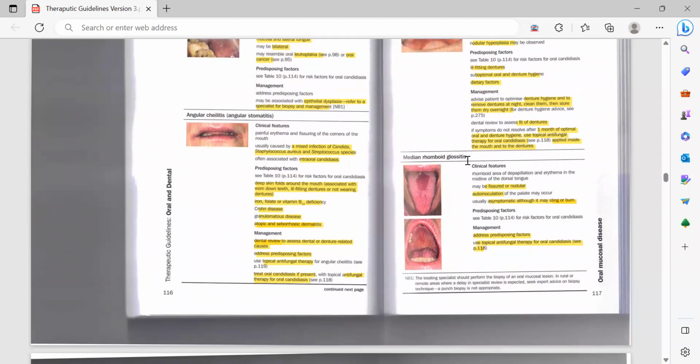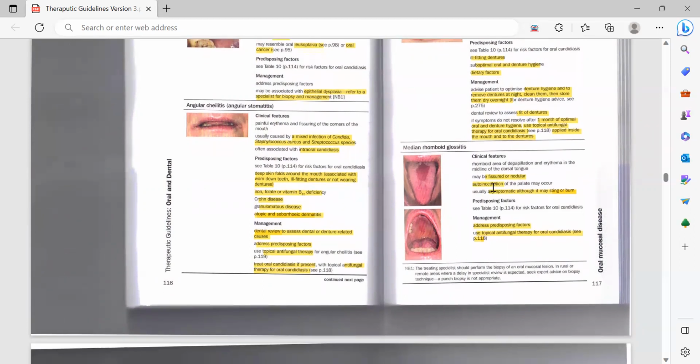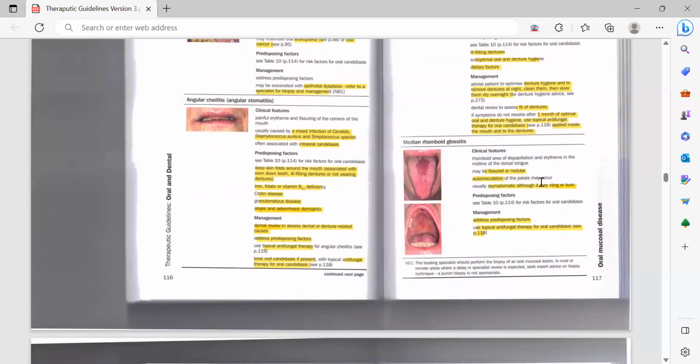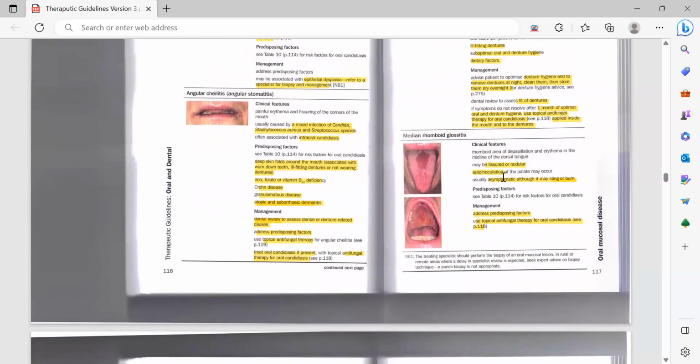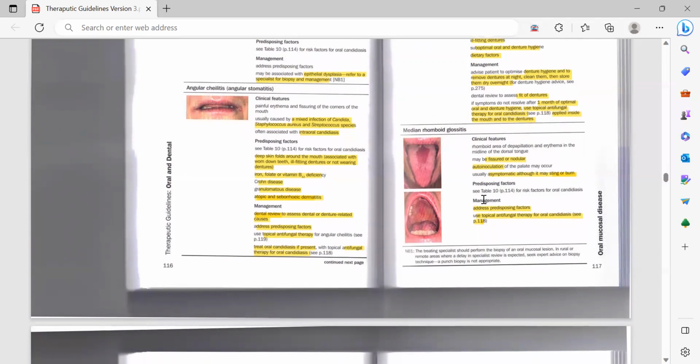Then median rhomboid glossitis: a rhomboid area of depapillation and erythema in the midline of the dorsal tongue. It may be fissured or nodular. Autoinoculation of the palate may occur. Can you see this is the autoinoculation? Here the lesion is on the tongue and it has autoinoculated on the palate. Usually it is asymptomatic, although it may sting or burn.